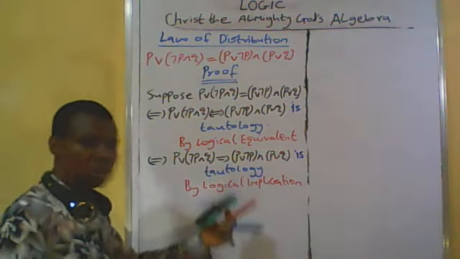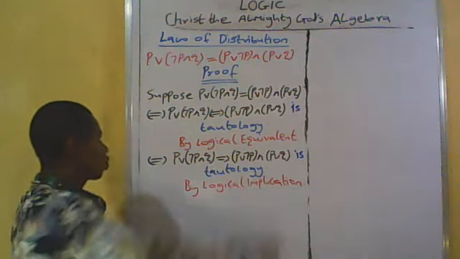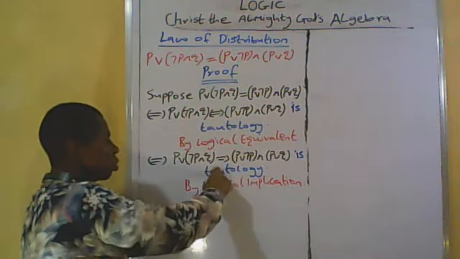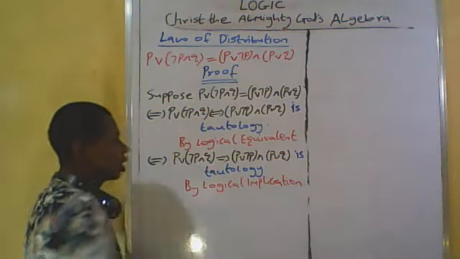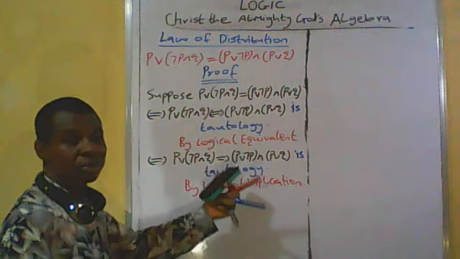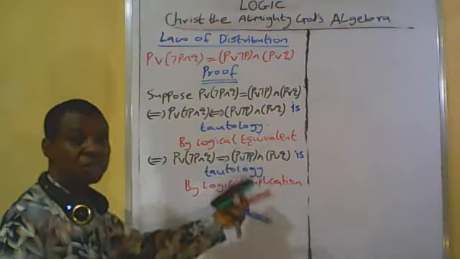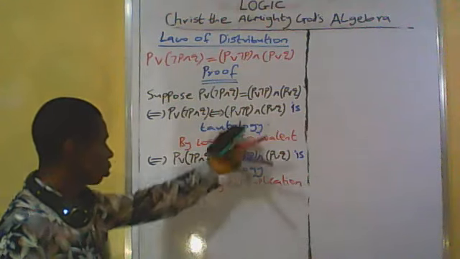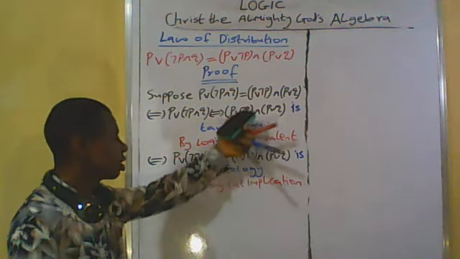It's through logical implication that we transform this biconditional statement to a conditional statement, and it still maintains tautology. It is still truth, which is equivalent in value to the biconditional statement.